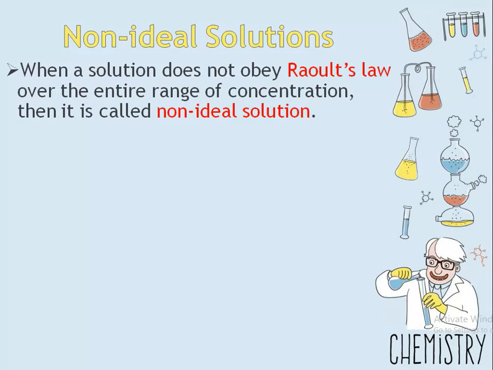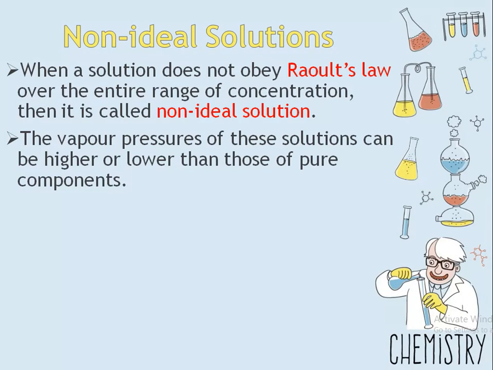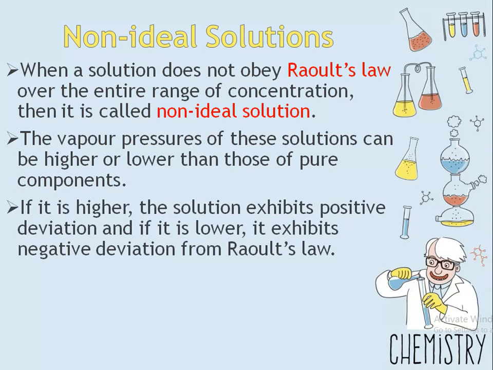When a solution does not obey Raoult's law over the entire range of concentration, it is called a non-ideal solution. The vapor pressure of such a solution is either higher or lower than that predicted by Raoult's law. If it is higher, then the solution exhibits positive deviation, and if it is lower, it exhibits negative deviation from Raoult's law. The plot of vapor pressure as a function of mole fraction for such solutions is given.